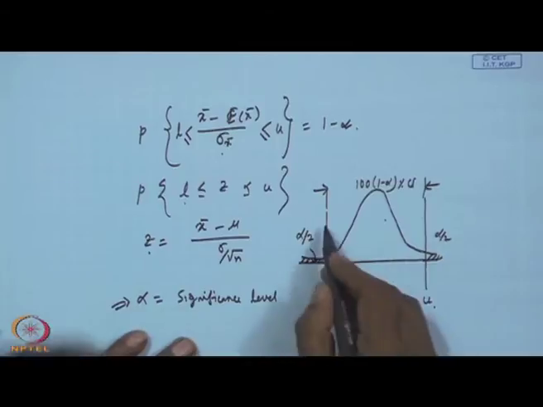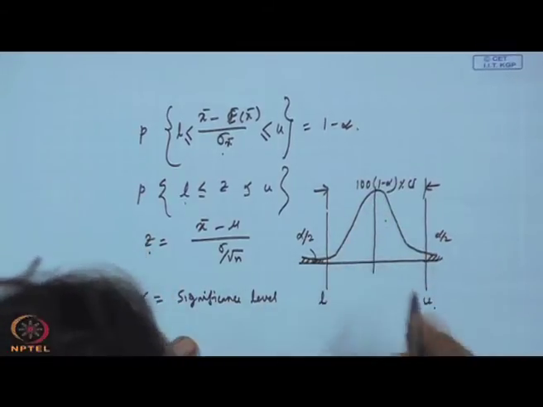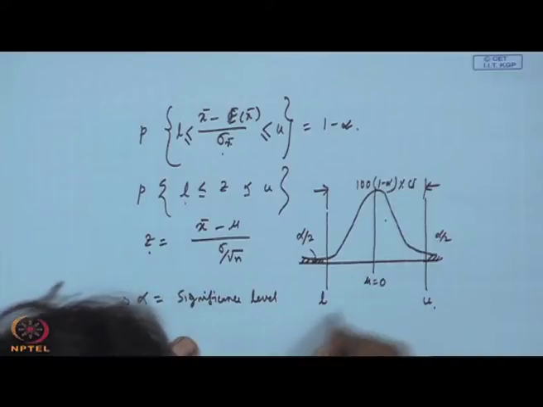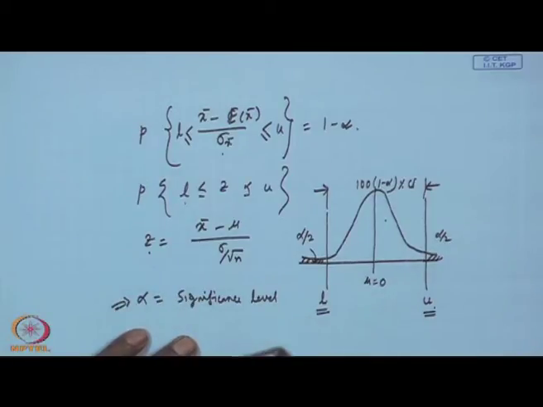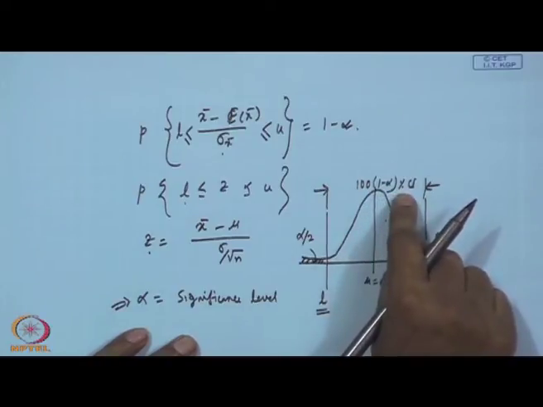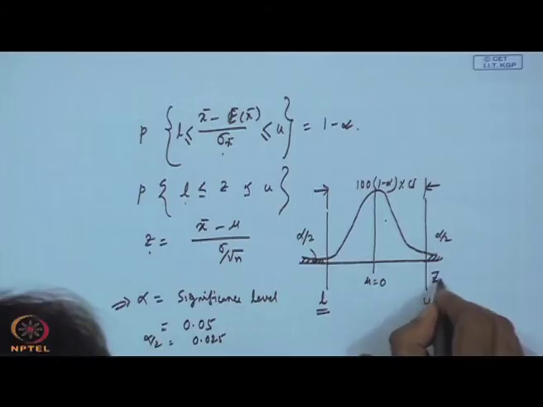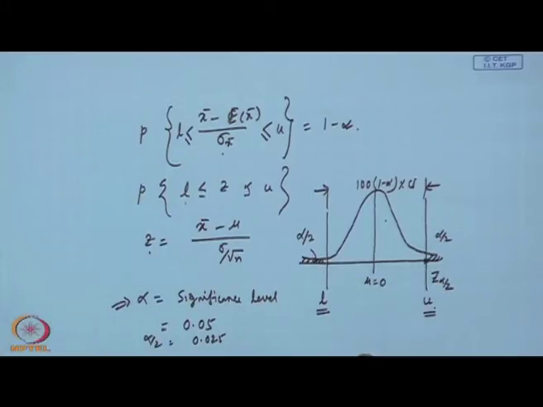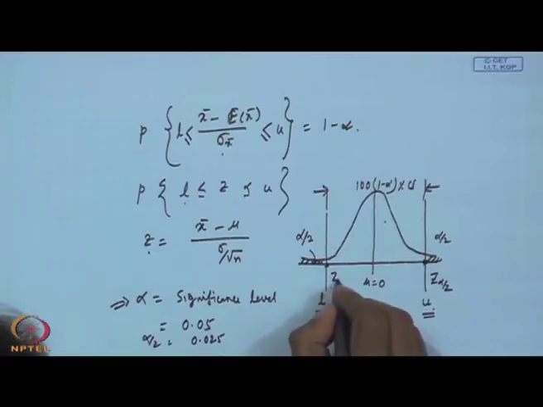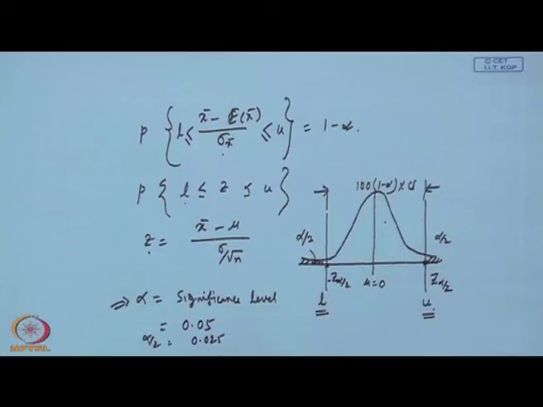Now, how do we get these values L and u? It all depends on what your alpha is. If we consider alpha equal to 0.05, then alpha by 2 is 0.025. So, what you require is to find this Z alpha by 2, and the left hand side value will be minus Z alpha by 2. So you see the table, find the Z alpha by 2 value, and accordingly you compute.